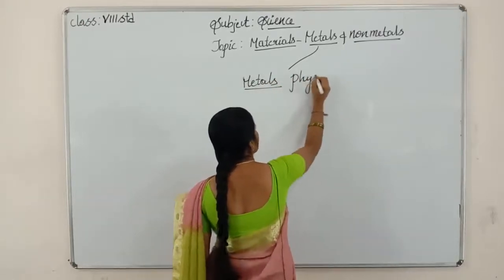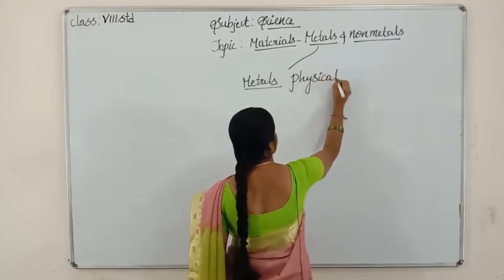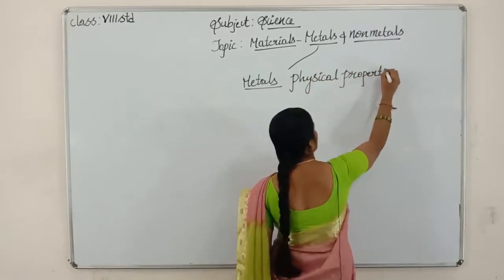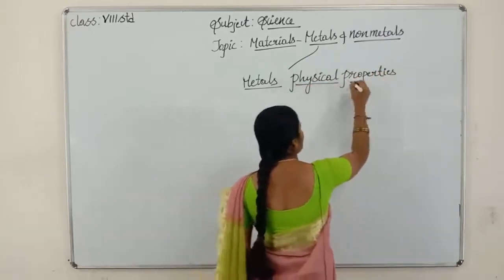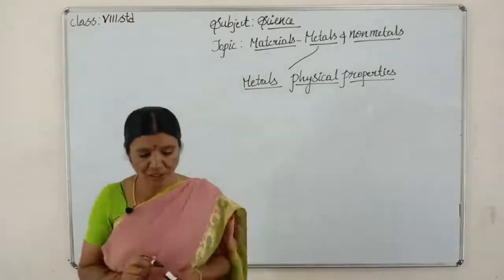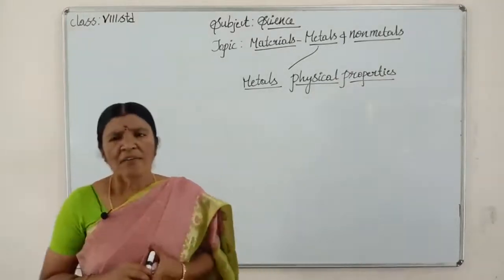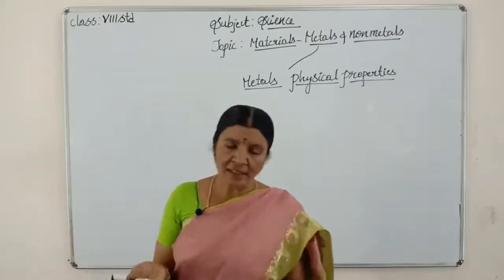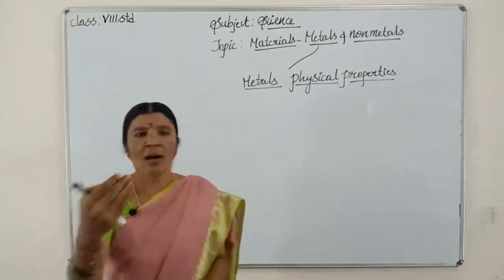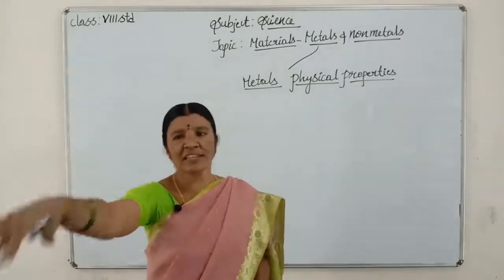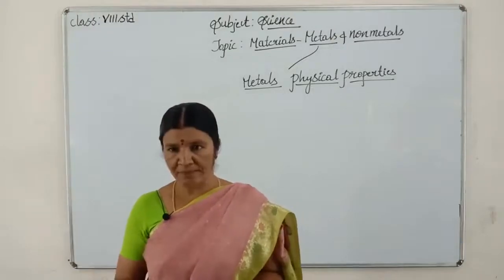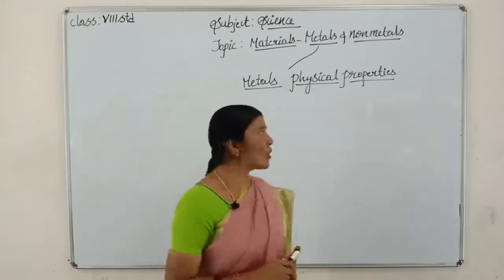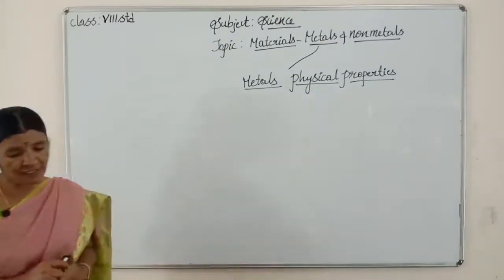Metals, physical properties. We are going to learn about physical properties of metals, children. Physical properties means looking at something and concluding. Just now I am looking at something and saying whether it is a metal or non-metal. By saying that we can conclude. So these are called physical properties, children.